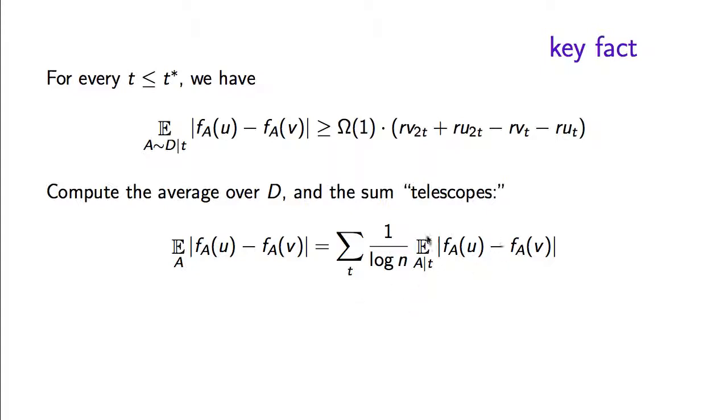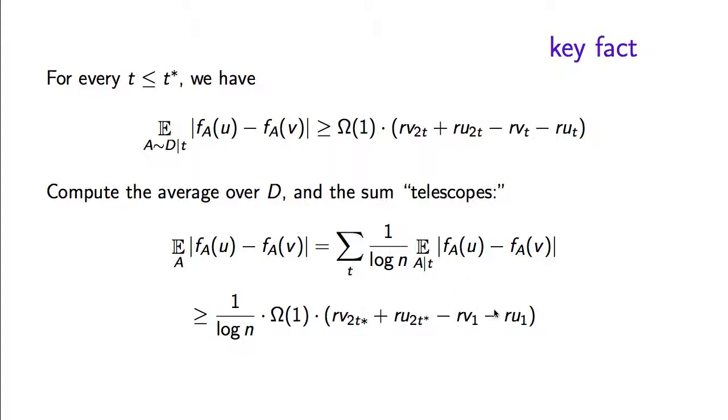Then we can bound each of those conditional expectations by this. But when we do that, this becomes what's called the telescoping sum. So it's a sum of terms where every next term cancels the previous term. And in fact, all those R_u,t, R_v,t cancel out, except when t equals 1 and when t is equal to 2t star.